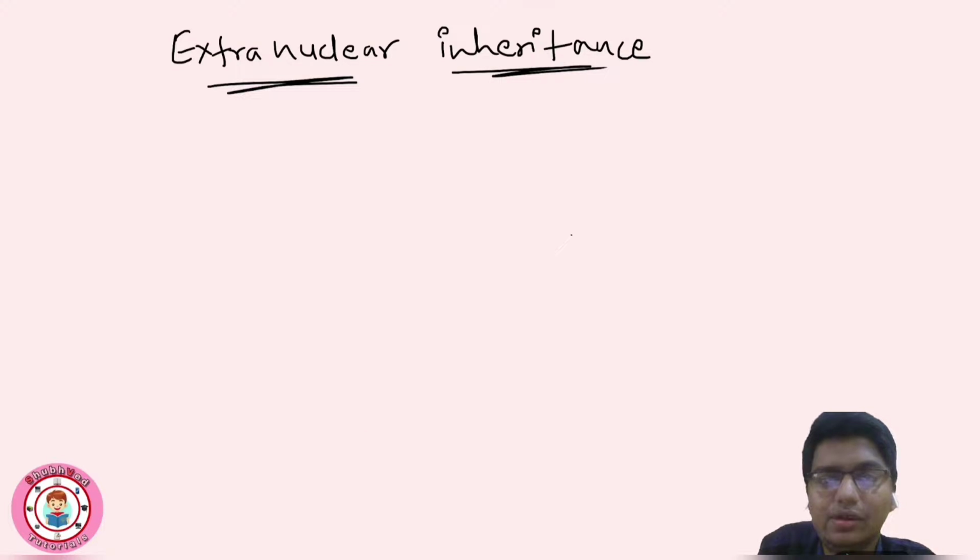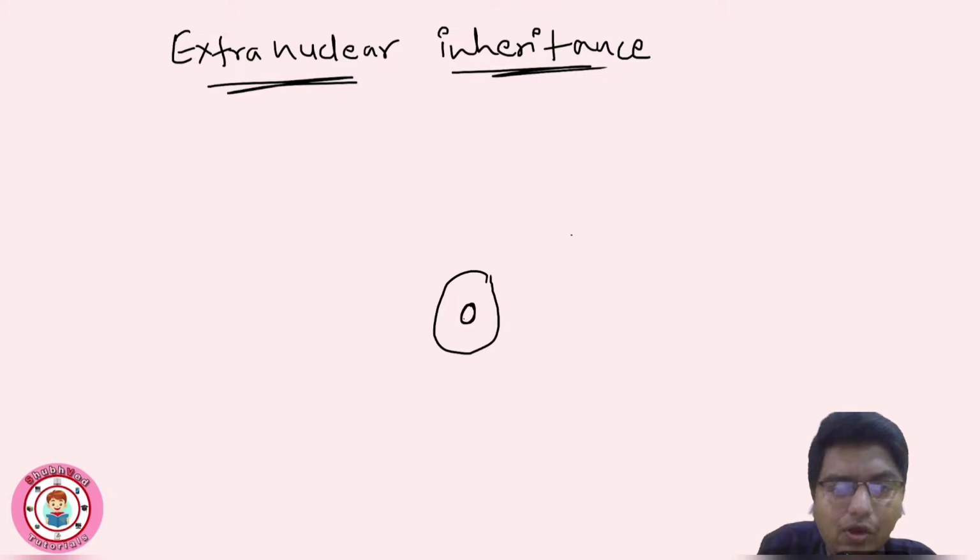The extranuclear inheritance, from the word only we can understand that this is not related to nuclear inheritance. This is beyond the nuclear inheritance. First of all, this is a cell we know, and this is a nucleus. Till now we have studied about nuclear inheritance, right?